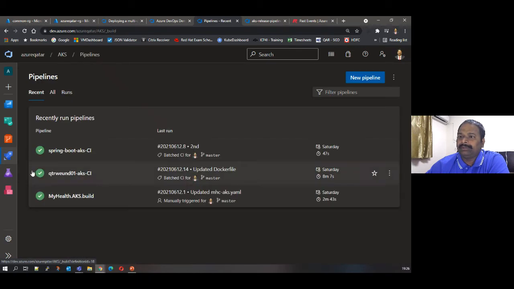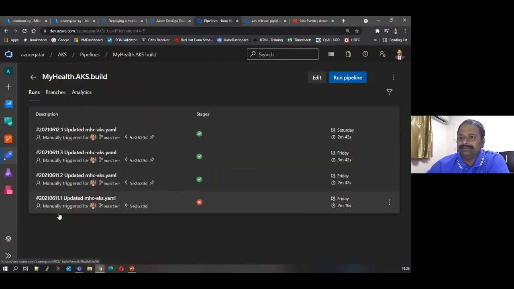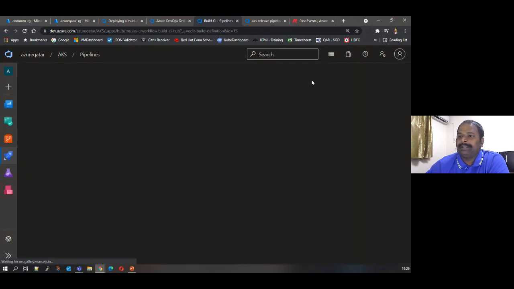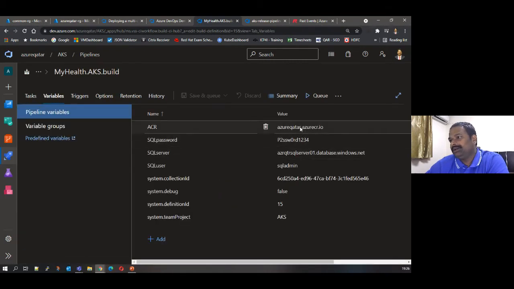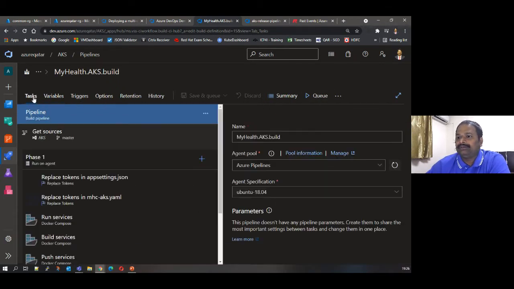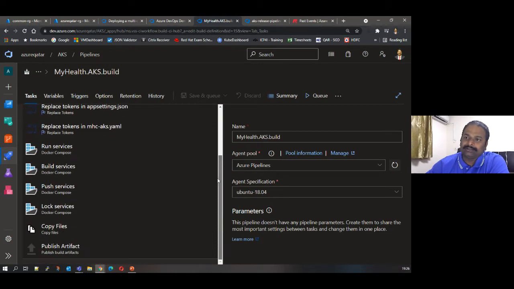If you go to your build pipeline, this is the My Health AKS build application. If I go to the pipeline, you see these are the inputs which need to be given once the pipeline is created using the DevOps demo generator. Once these variables are ready, if you see the pipeline, this is the .NET build which is going to happen. Everything is being constructed using the DevOps generator.